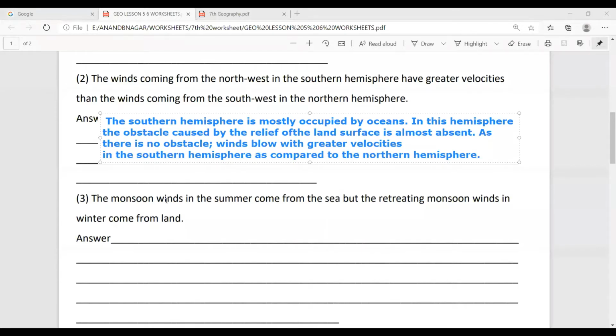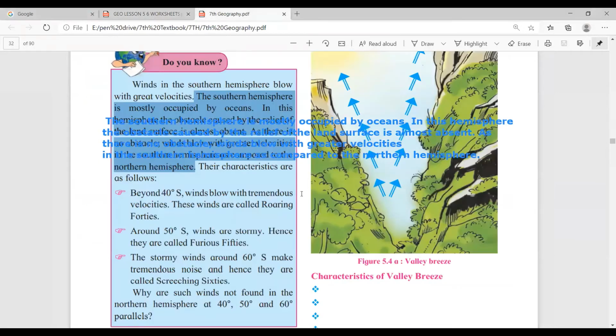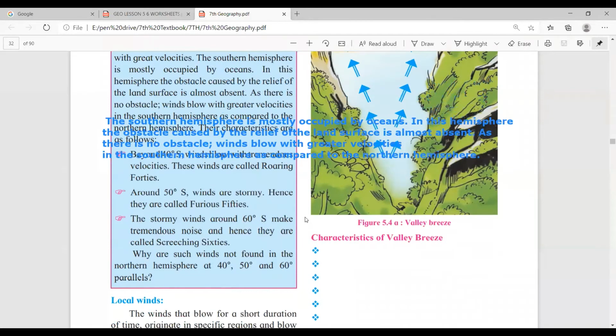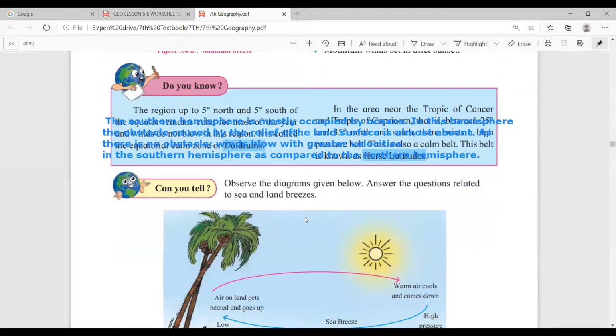Then next is: the monsoon winds in the summer come from the sea, but the retreating monsoon winds in the winter come from land. Okay, so just find out in the textbook. Again, I'm going to the textbook to show you where the answer is. Now go to page number 26. Okay, here I am on page number 26.